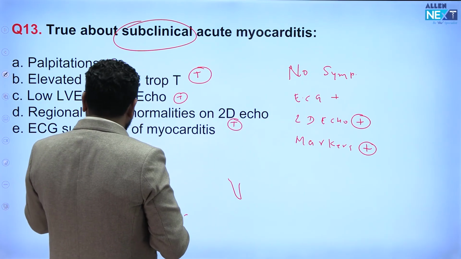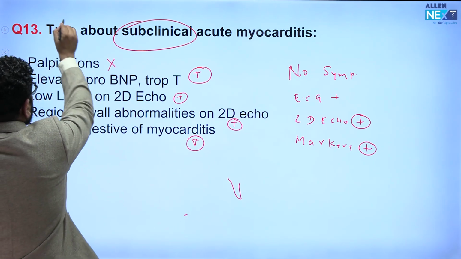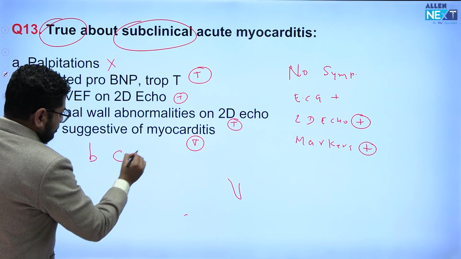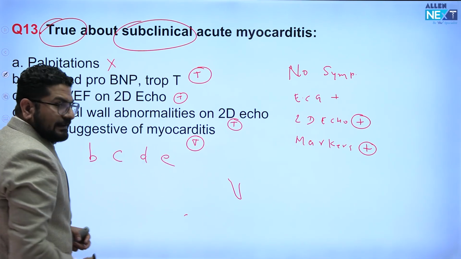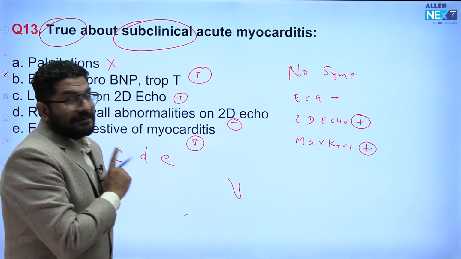So echo findings are positive, ECG changes are present. So these are correct. So this is a multiple choice question. Question was true statement. So answer will be B, C, D, E. So in this we have 4 options, B, C, D, E. These are 4 correct statements. Only the first is not the answer, right?